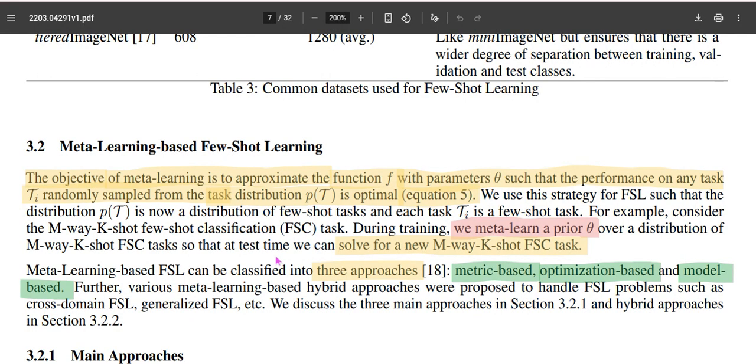This meta learning approach can be used for few shot learning, which mainly has three subcategories: metric-based meta learning, optimization-based meta learning, and model-based meta learning for solving the few shot learning task.